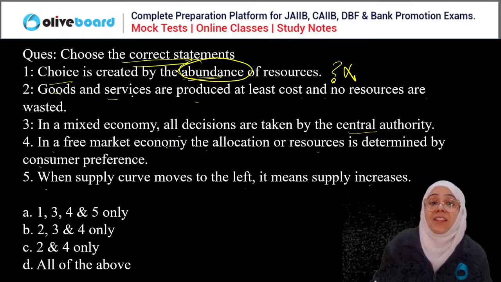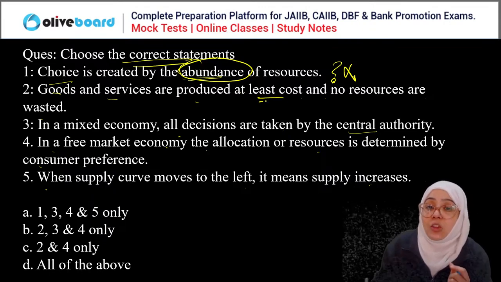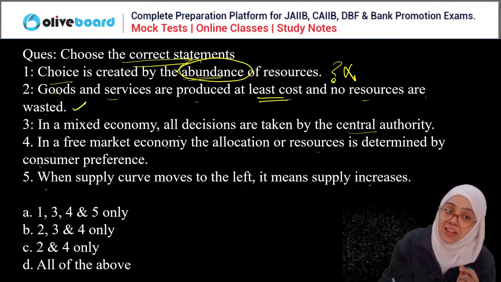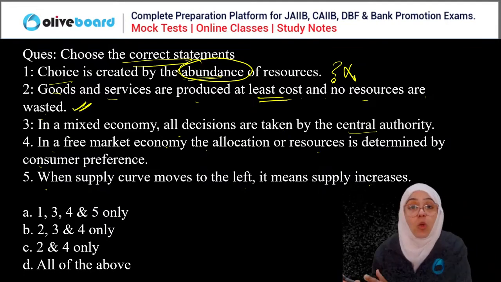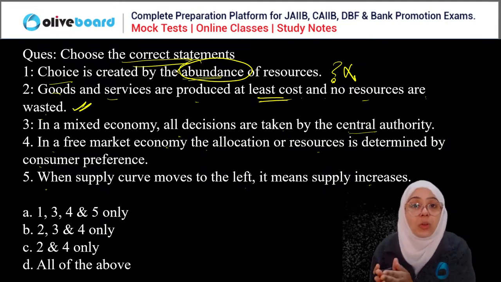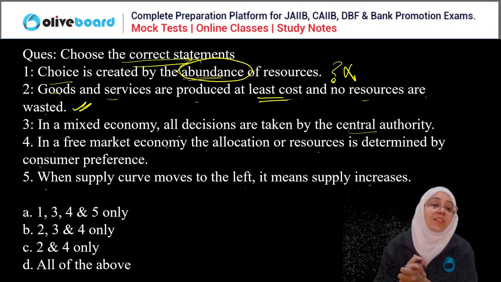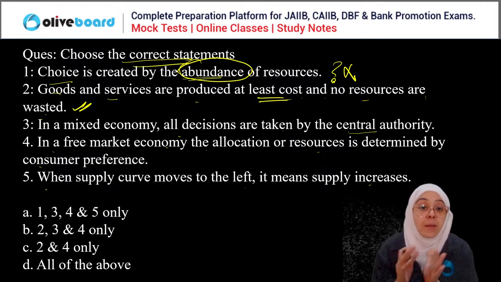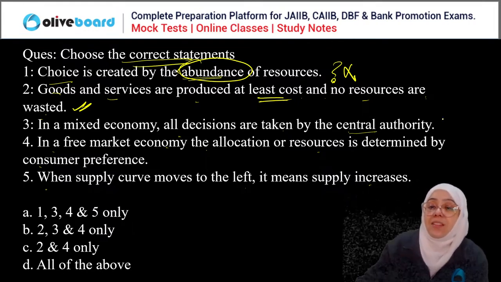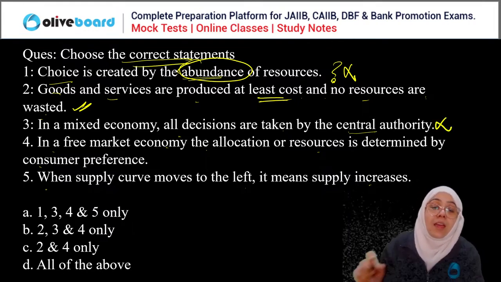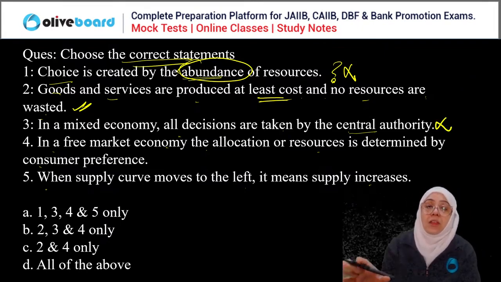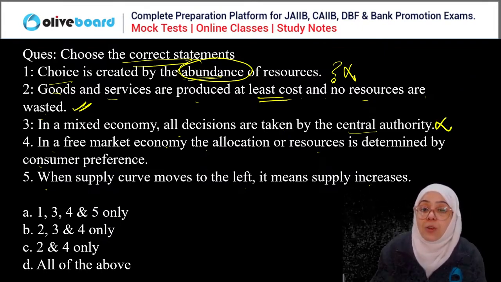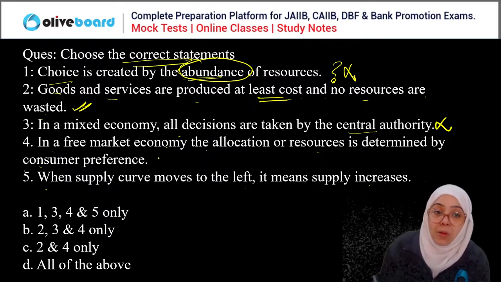Goods and services are produced at least cost and no resources should be wasted. Yes, this is correct. We have to produce goods and services at minimum cost and make sure that no resources are wasted during this process. In mixed economy, all the decisions are taken by the central authority. No, this is the economy where no domination is created. Free market economy, the allocation of the resources is done by the consumer preference.